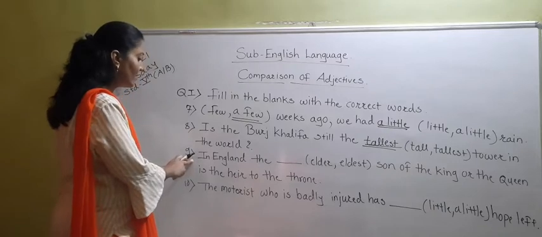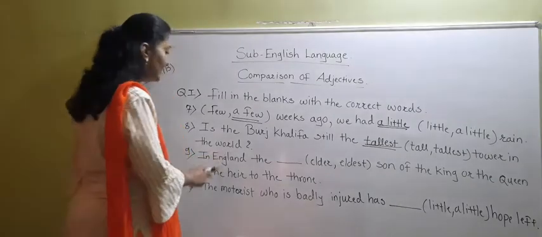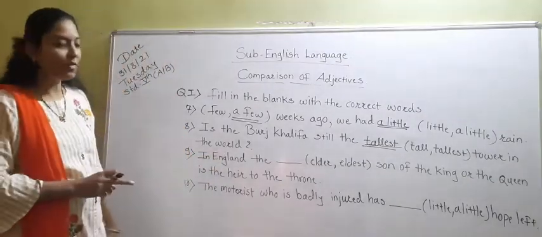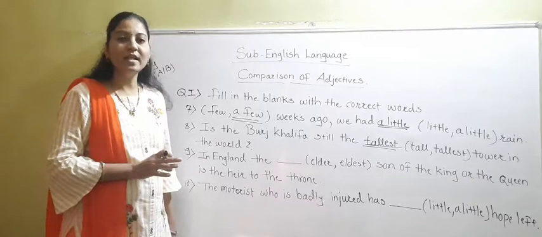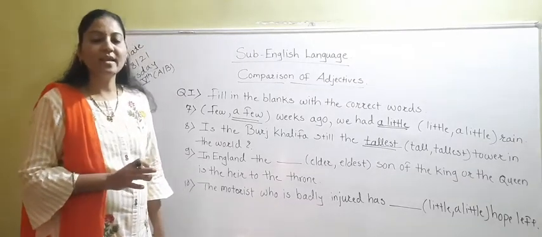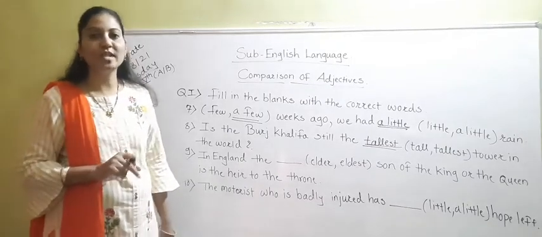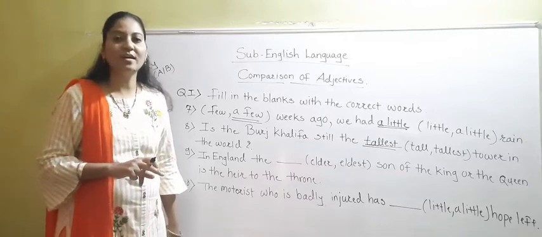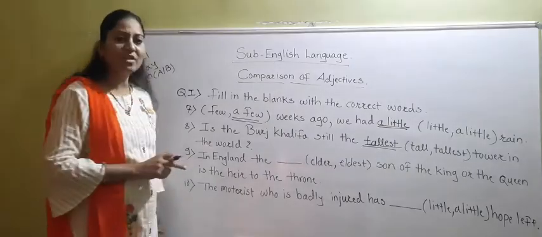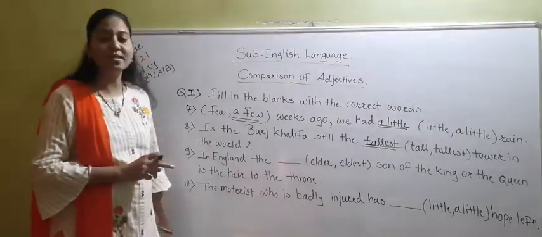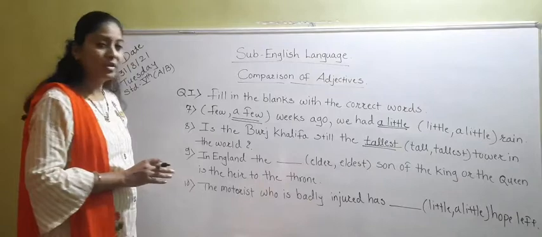Now see sentence number 9. In England, the dash dash son of the king or the queen is the heir to the throne. Heir. What is the meaning of H-E-I-R? It is not hair that we have on our head. That hair is H-A-I-R. मतलब हमारे सर के ऊपर जो बाल होते हैं उसको भी हम hair बोलते हैं, but that spelling is different. H-A-I-R. And here the word is H-E-I-R. So what is the meaning of heir? Heir means वारिसदार. हम जो बोलते हैं, जो प्रॉपर्टी को वारिसदार होता है तो उसको हम बोलते हैं हेयर.